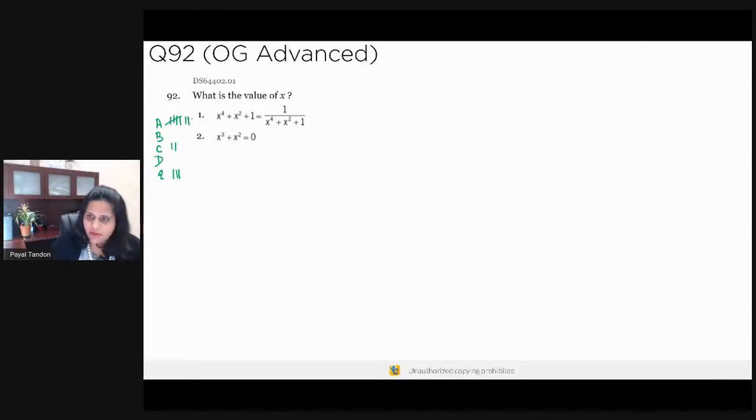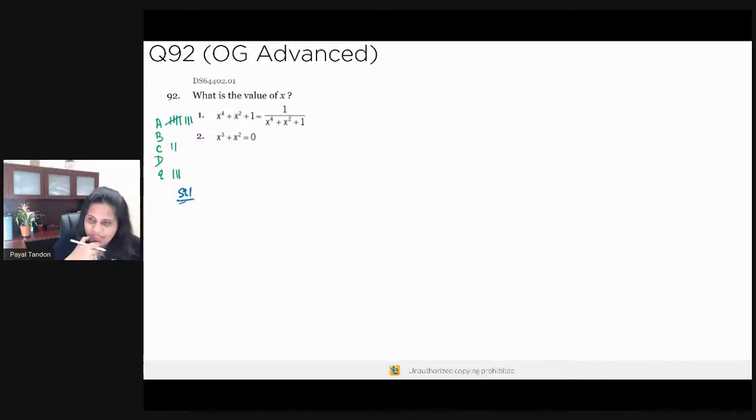Okay, let's take a look at statement 1. There are 2 ways to start approaching statement 1. The first one is I simply observe, right? And then I draw certain inferences based on that.